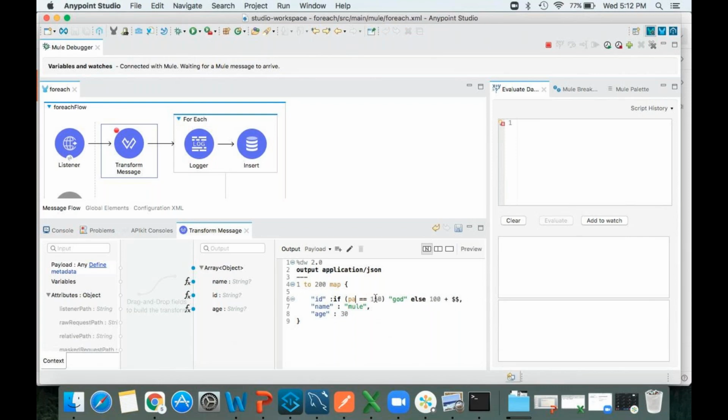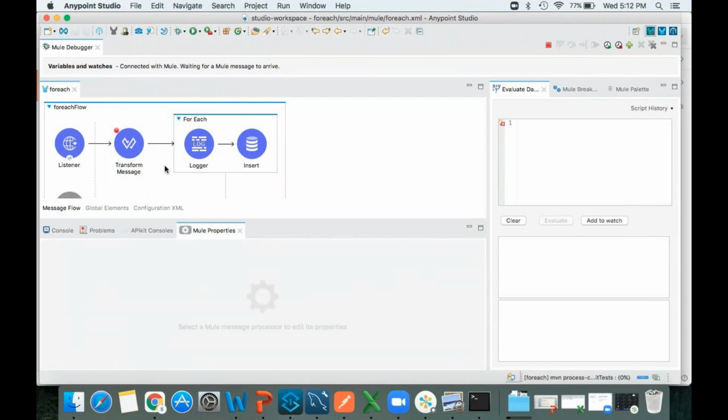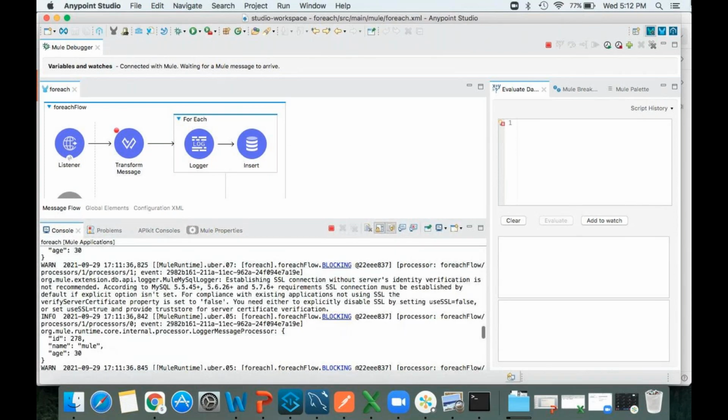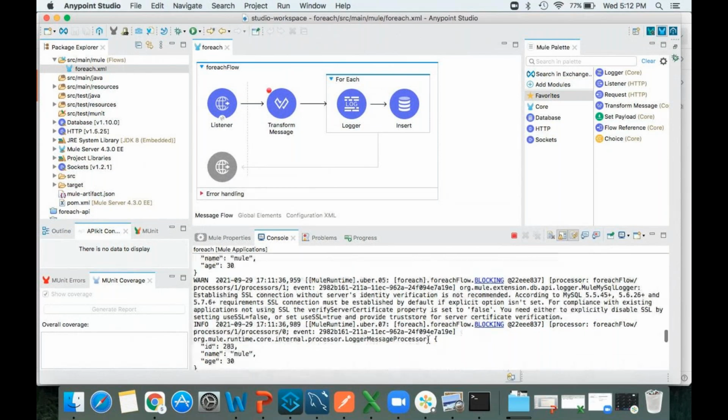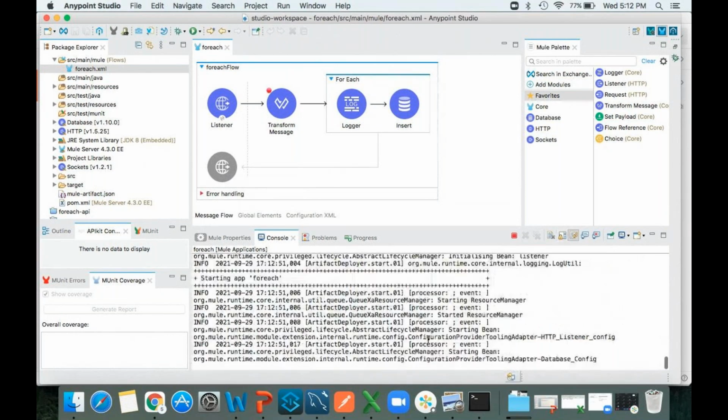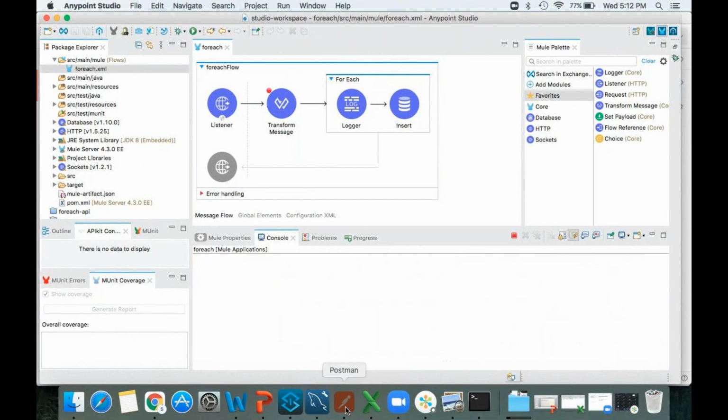Not payload, let me give double dollar index, right? Okay.